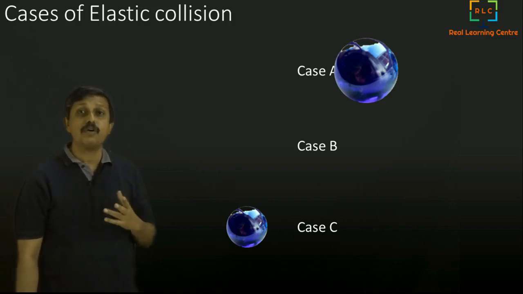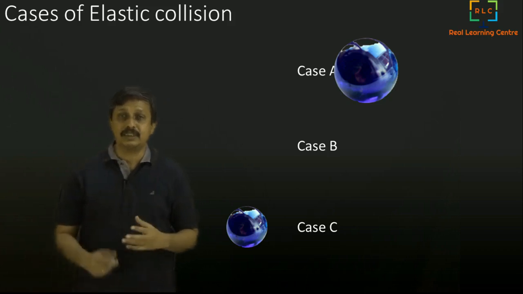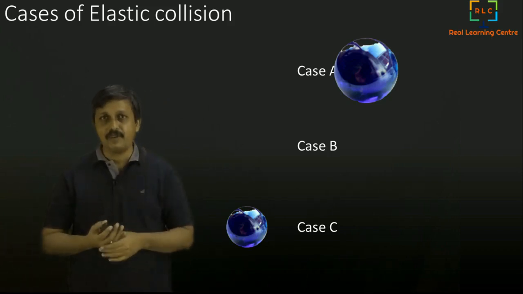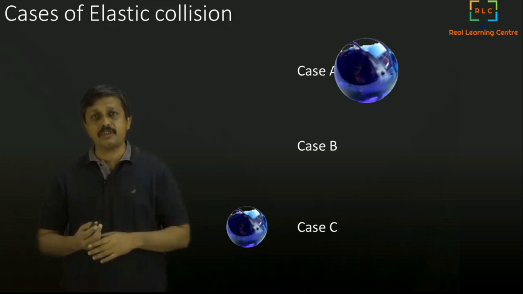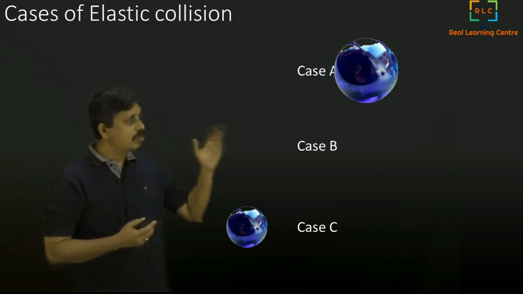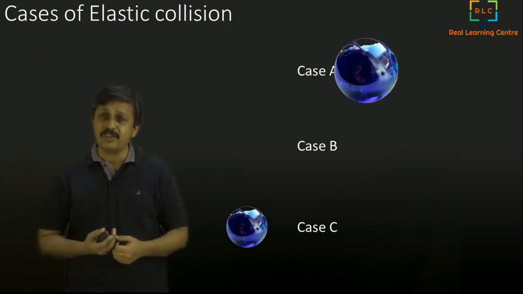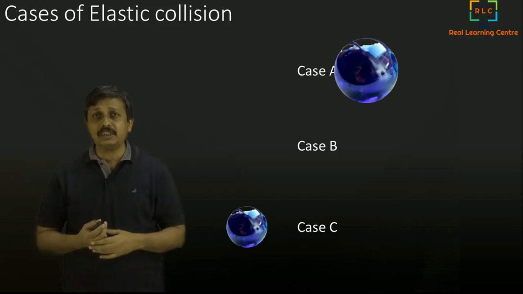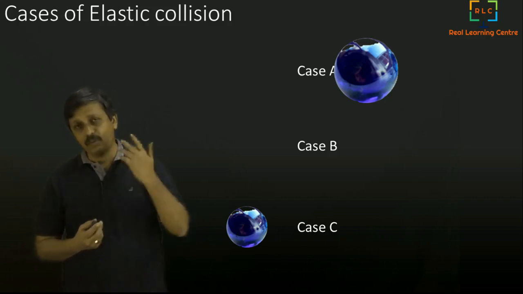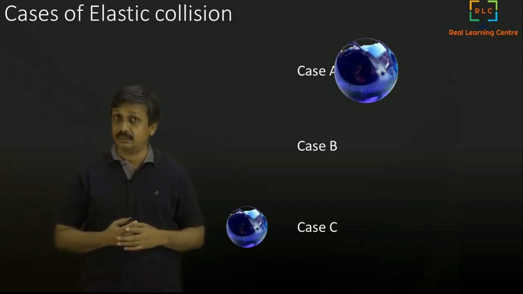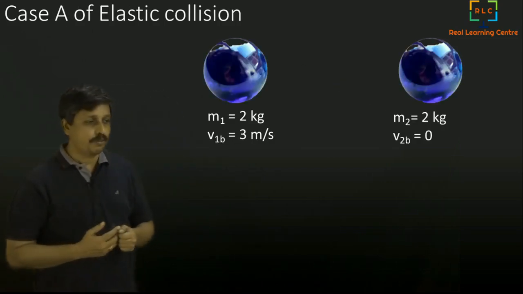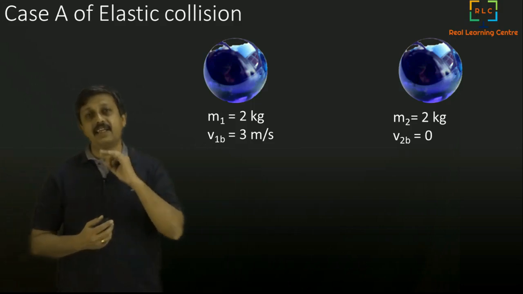Now, how do we use our understanding? This is our experience, this is what we have seen. Now, how do we compute? We know that it comes back, we know it goes. What is the velocity of the second ball after collision? What is the velocity of the first ball after collision? How do we compute all this? Let us see whether we can apply any laws to compute. Well, let's take case A.